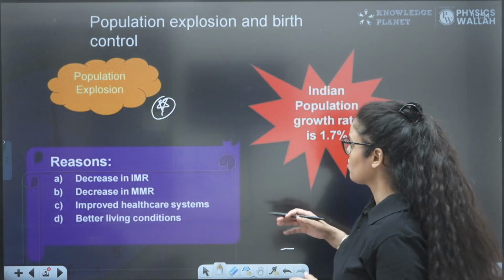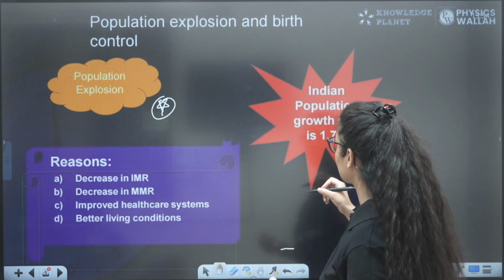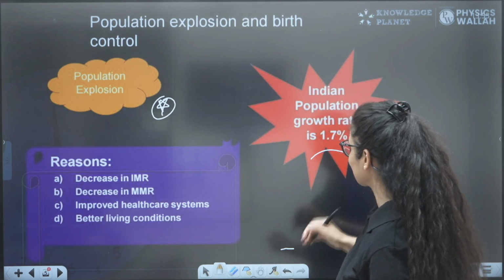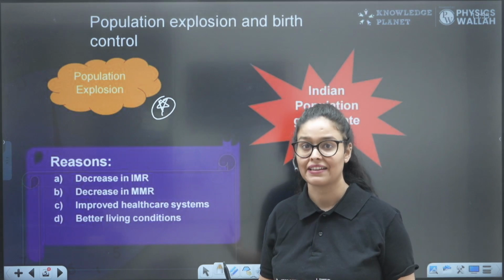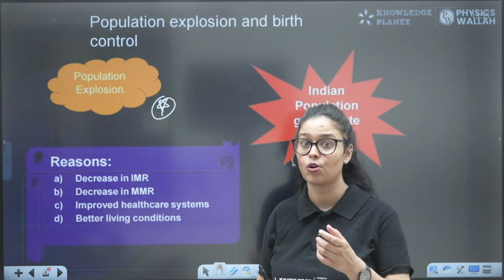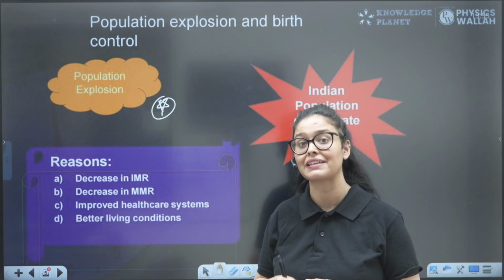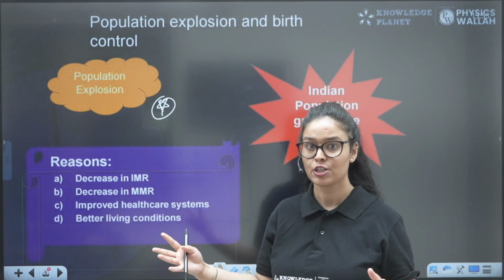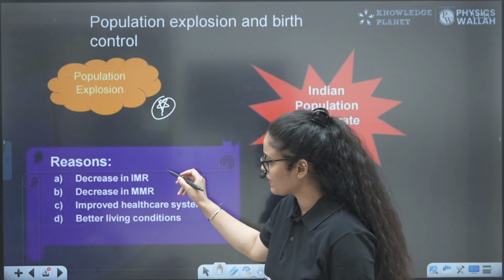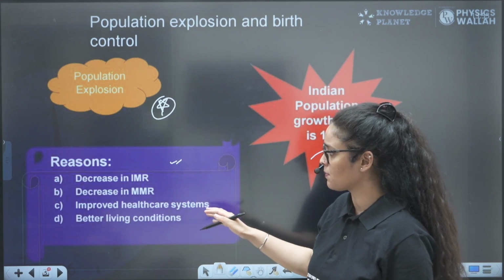These are the problems related to population explosion, and India's growth rate is already 1.7%, which is very high. Although 1.7% looks small, it is actually a huge amount because the Indian population is already so high. So what are the reasons behind the population explosion?